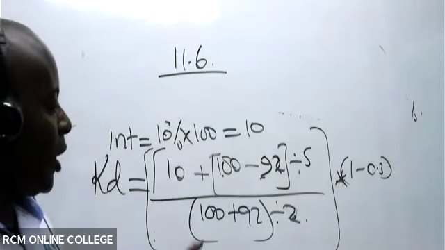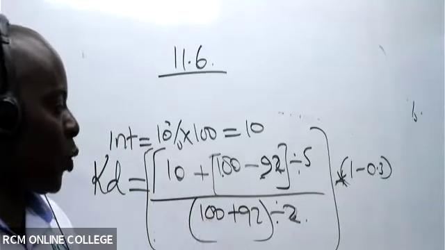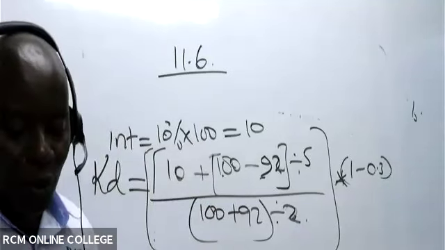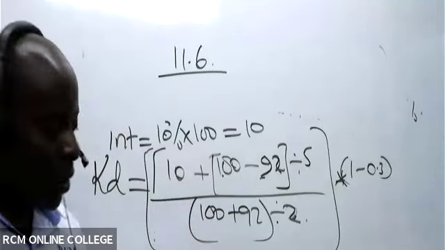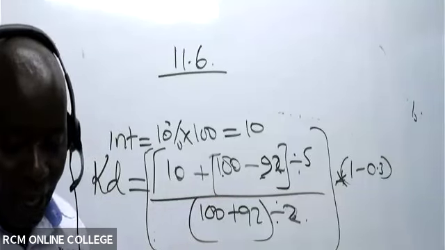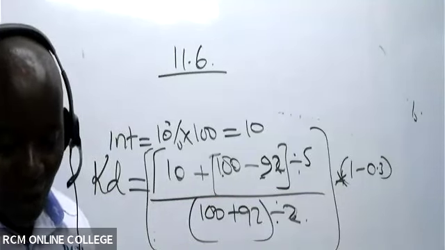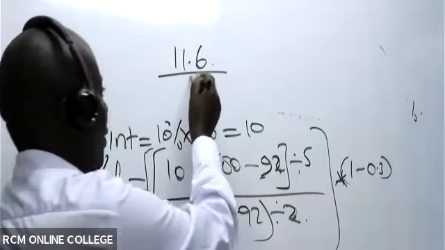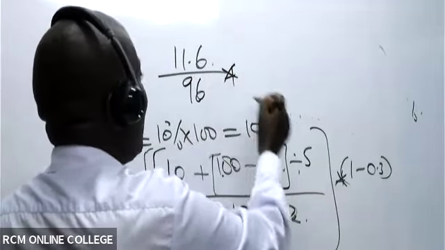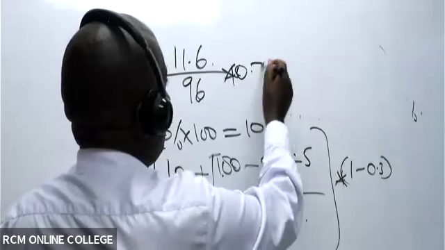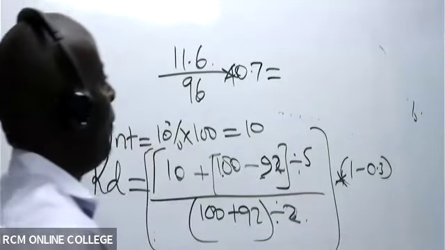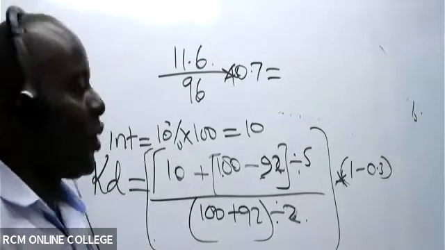How about the denominator? Open brackets 100 plus 92, close, divided by 2. What do we have there? Queen, she's giving me 96. 96 times 1 minus 0.3 gives me 0.7. So 11.6 divided by 96, ladies and gentlemen, times 0.7.